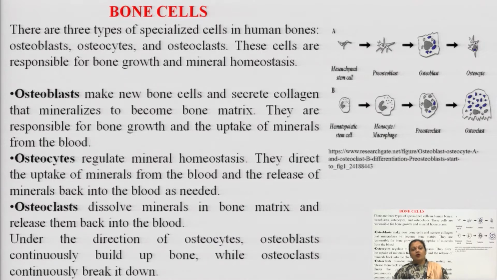At that time osteoclastic cells start their function. They dissolve the minerals in the bone ECM, extracellular matrix, and release them back to the systemic, or blood, circulation. Under this direction, the osteoblast cells continuously build up the bone, while the osteoclastic cells continuously break it down when it is required or necessary.